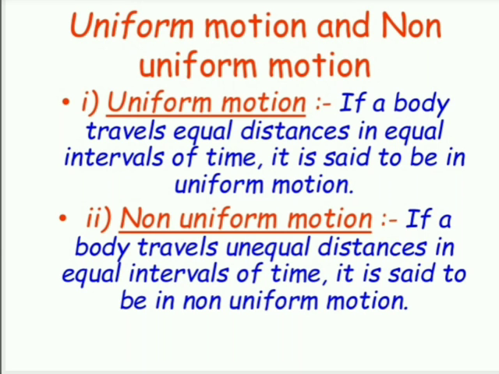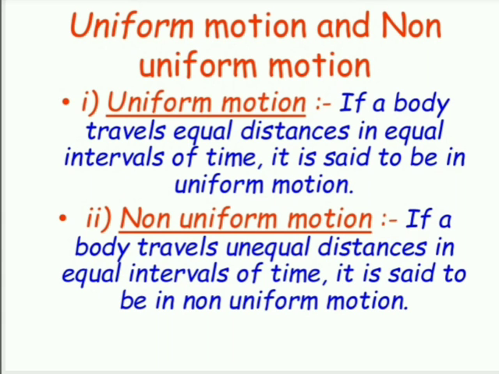In the same way, uniform motion means if a body travels equal distance in equal interval of time, then it is said to be uniform motion. And what is non-uniform motion? If a body travels unequal distance in equal interval of time, then it is said to be in non-uniform motion. Can you give some examples?